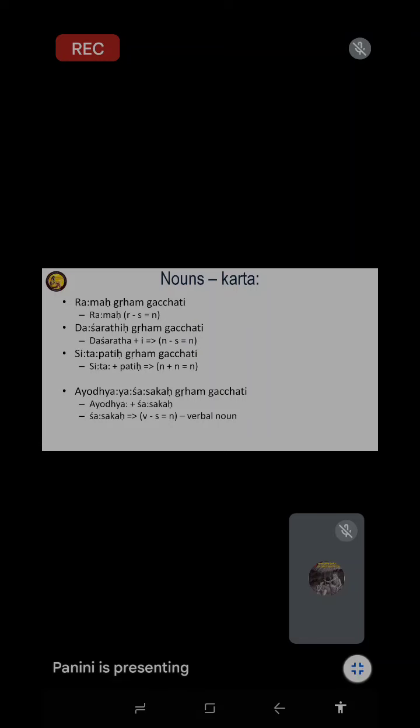As a noun, it is the name of a person. Dasarathi is Dasaratha plus suffix, the son of Dasaratha, so it is another category. Rama is underived. All others are derived.